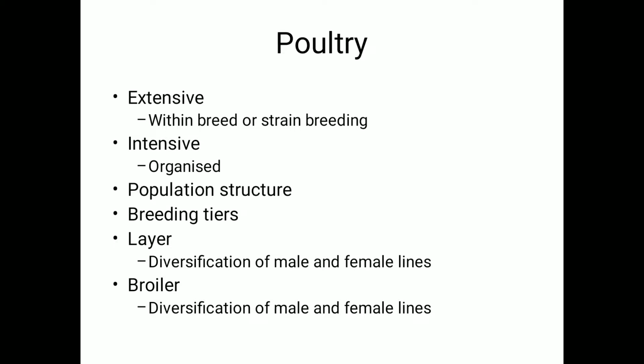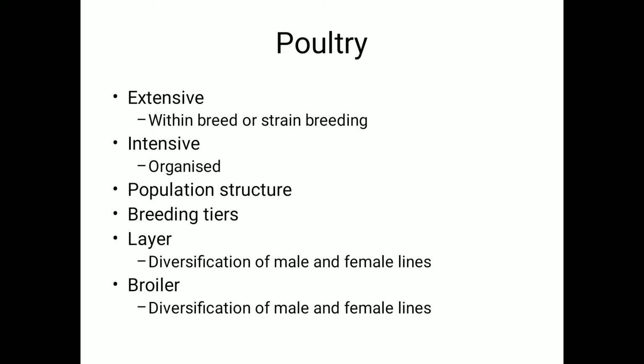Now we'll come to the next species, an important species, that is poultry. Poultry is an important species in the Indian subcontinent. There are two kinds of rearing as in any other livestock, extensive and intensive. Extensive breeding is with the naturally available genetic resources, and intensive depends on high productive breeds.